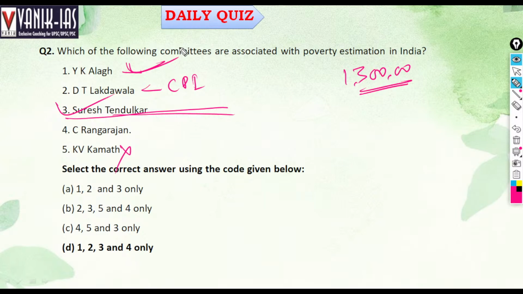So as far as C Rangarajan is concerned, he created different baskets for urban areas and rural areas. So these 4 committees are associated with poverty estimation in India. So 1, 2, 3, 4 is the right answer. Then we will discuss the next question.